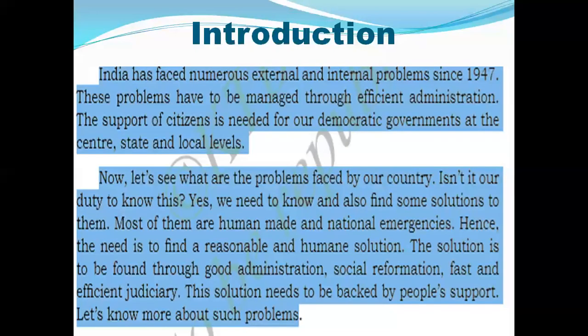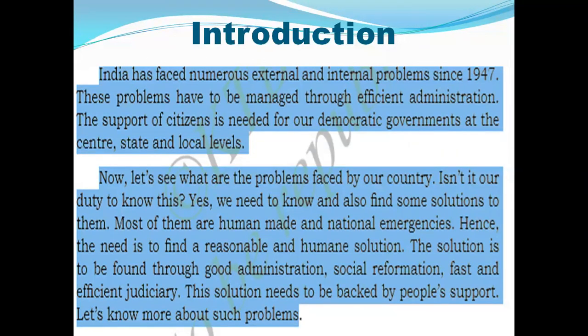First, we are going to discuss the introduction to the problems of India and their solutions. India has faced numerous external and internal problems since 1947. These problems have to be managed through effective administration and the support of citizens, which is needed in our democratic governments at the central, state, and local level. India is the best example of a democratic country. It is the largest democratic country.